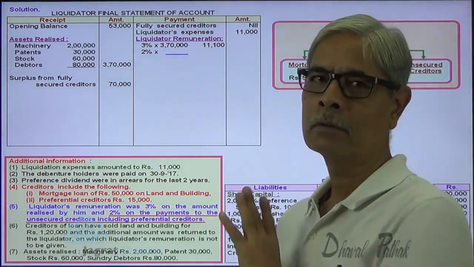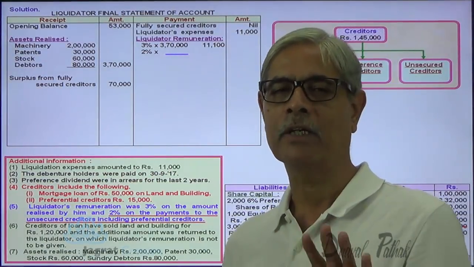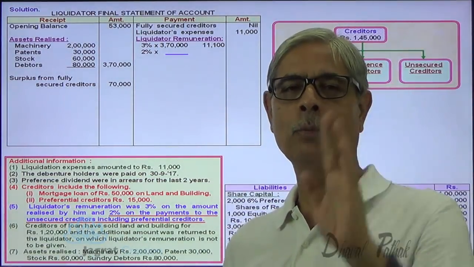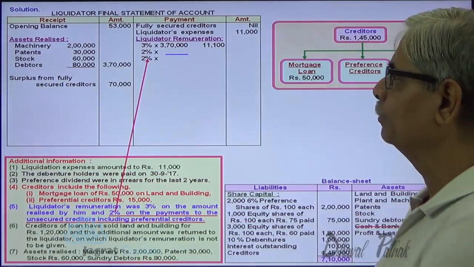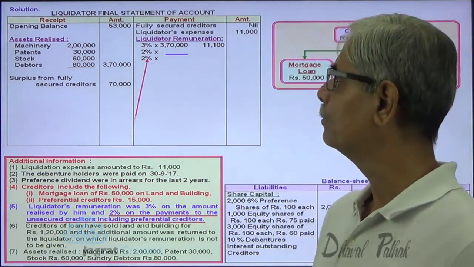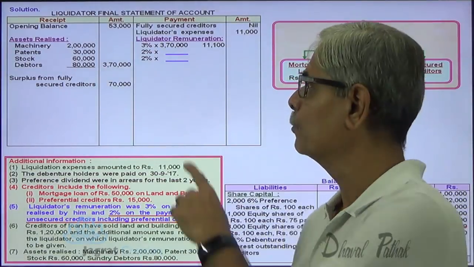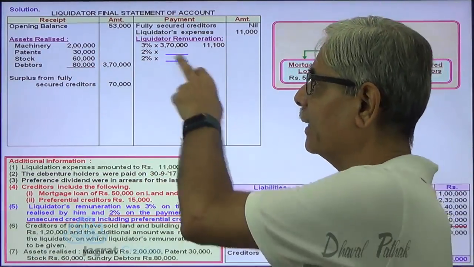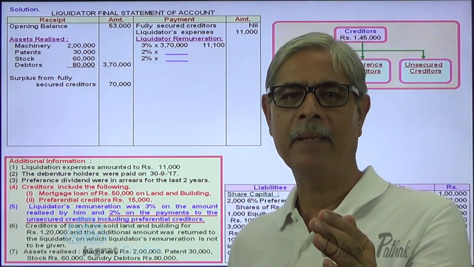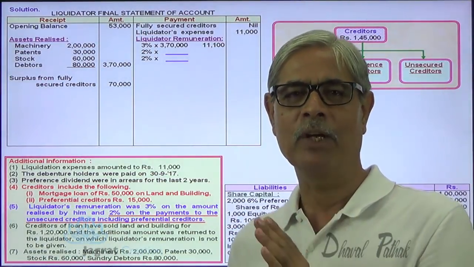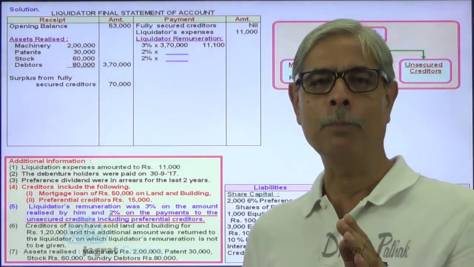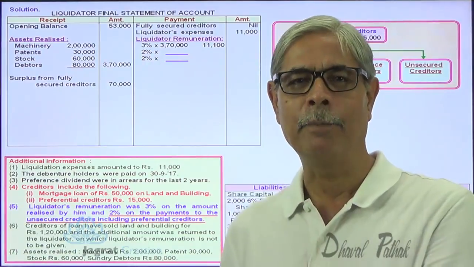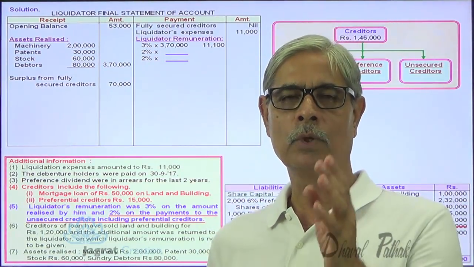So I will just keep a blank. I'll find out the amount that I could pay to unsecured creditors from the proceeds and the extent to which I could pay them. On that payment, I will give 2% remuneration to the liquidator. Same way, 2% of the payment to preferential creditors. Still, I have not paid any amount to preferential creditors, so I just keep a filler. Look at the style of solving the sum. I'm required to pay 2% of the payment to unsecured creditors, and 2% of the amount paid to preferential creditors, as remuneration to the liquidator. Up till now, I have not paid anything. The moment I pay, I will give remuneration. That is the modus operandi.